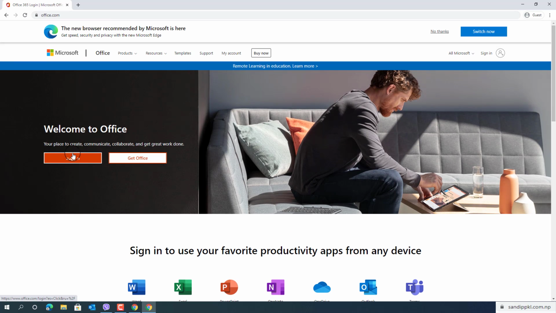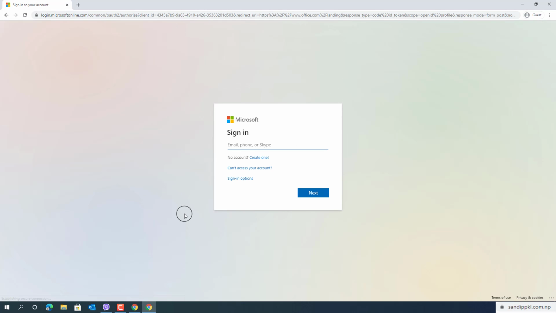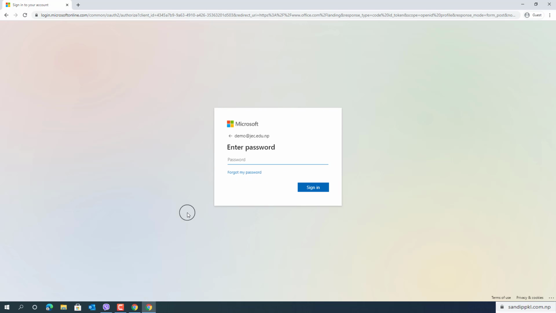in office.com you can use this sign in option to log in, and here you need to enter the username and password provided by your school or college. For demo purpose I am using a demo account, and the password provided by your organization.